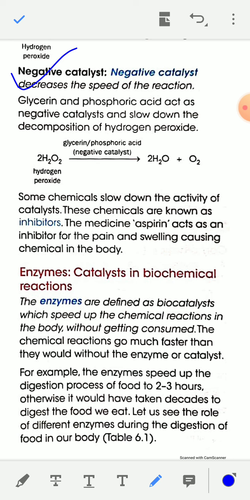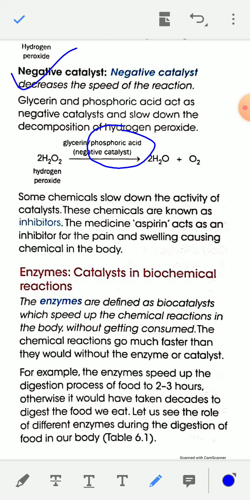So in decomposition of hydrogen peroxide, phosphoric acid acts as a negative catalyst. The rate of decomposition of hydrogen peroxide decreases in presence of phosphoric acid, which acts as a negative catalyst.